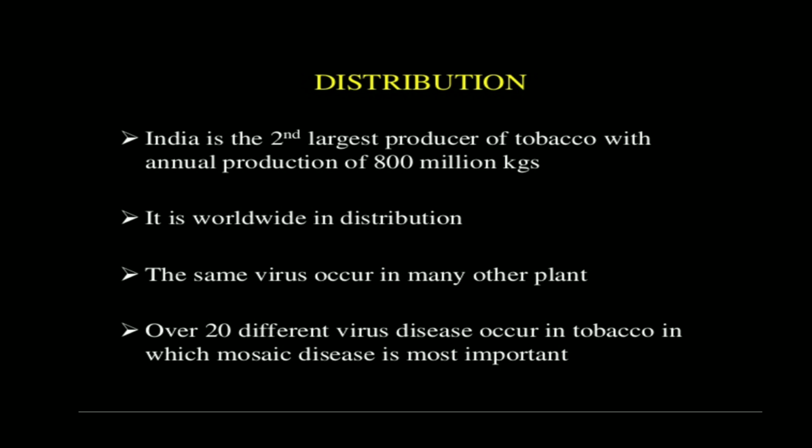Then we will discuss the distribution, right? India is the second largest producer of tobacco, with an annual production of 800 million kg, right? So we are famous for bad things also, right? India is a large producer of tobacco.